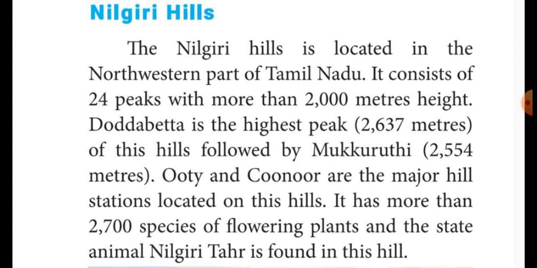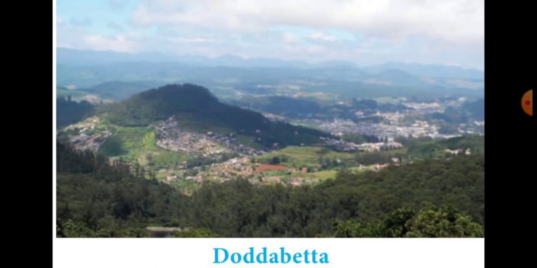Our state animal, the Nilgiri Thar, is found in these hills. That means we can find our state animal in the Nilgiri Hills. Did you see the picture? It is Thottabetta, the highest peak in Tamil Nadu and in the Nilgiri Hills. This Thottabetta peak is located in the northwestern part of Tamil Nadu. Its height is 2000 meters.